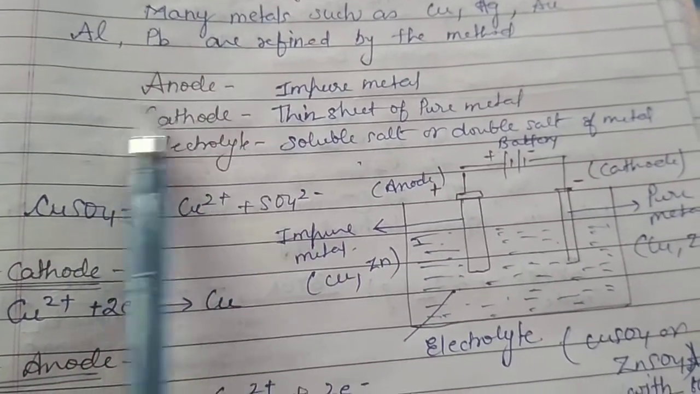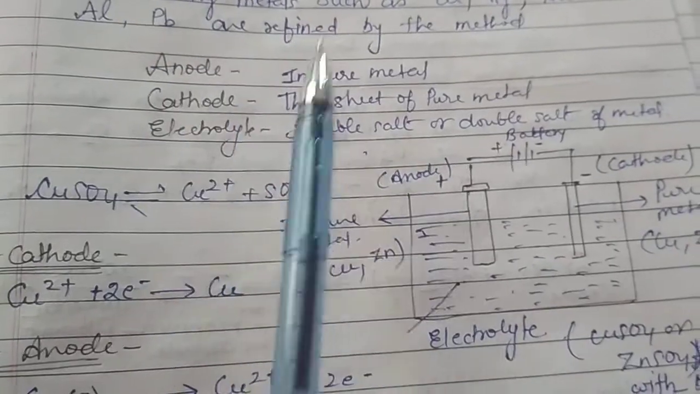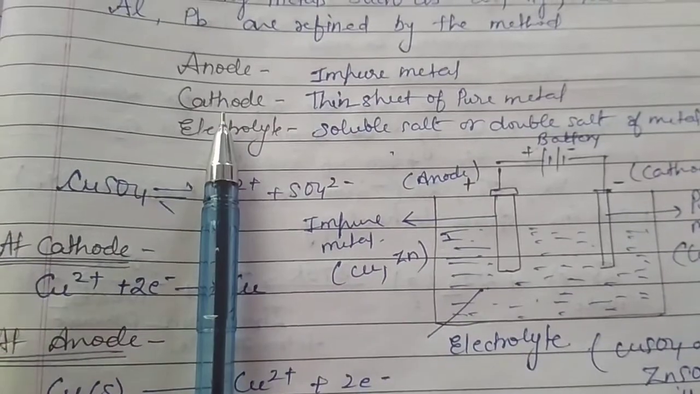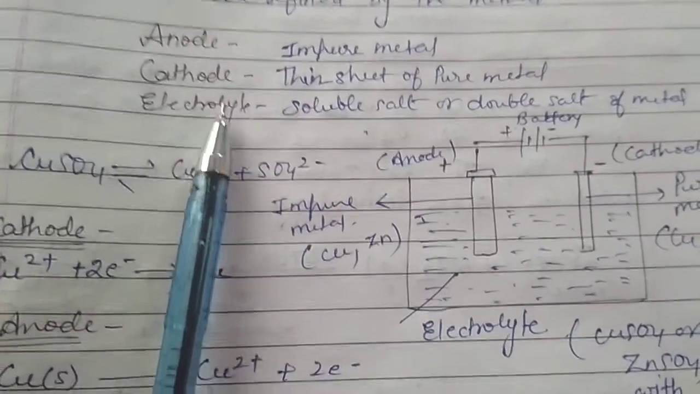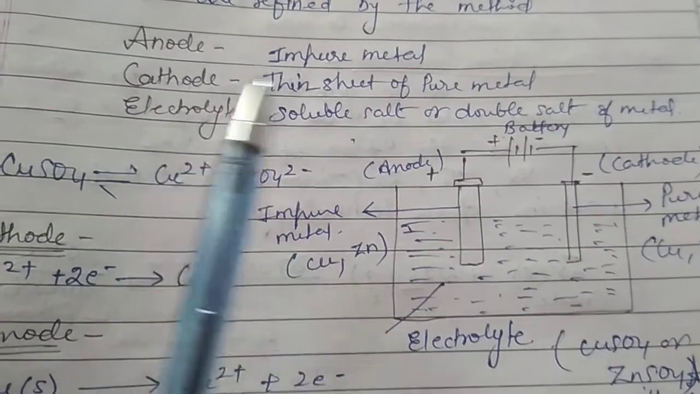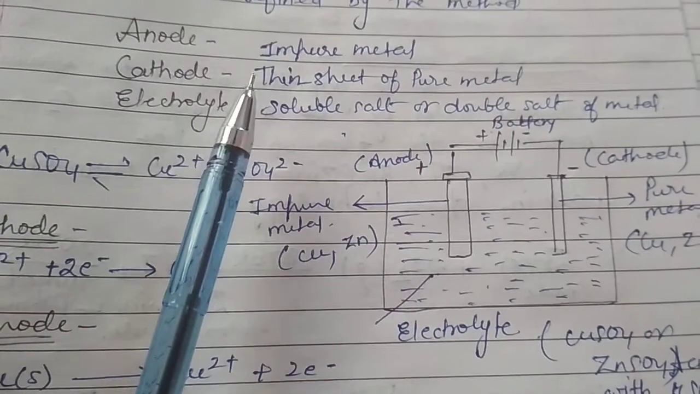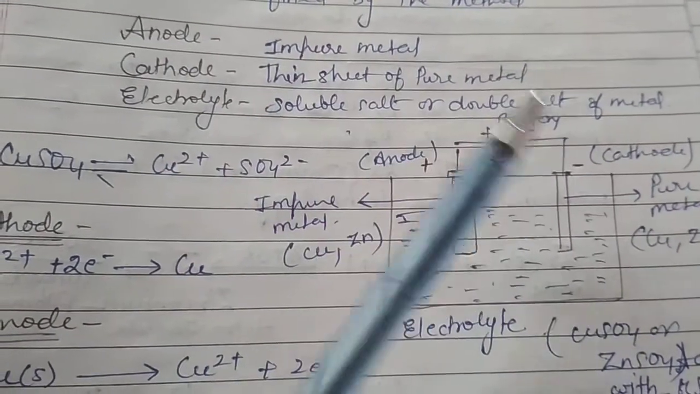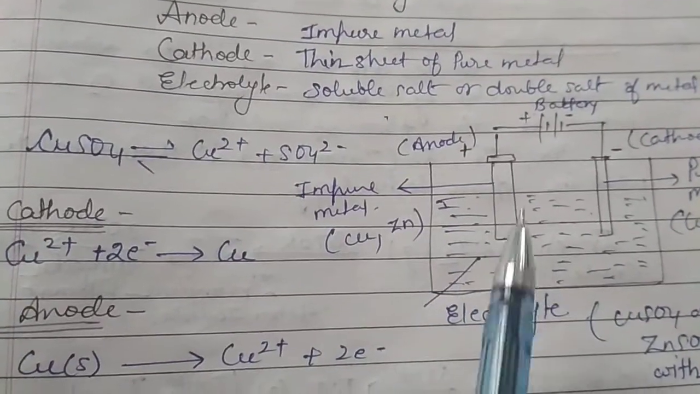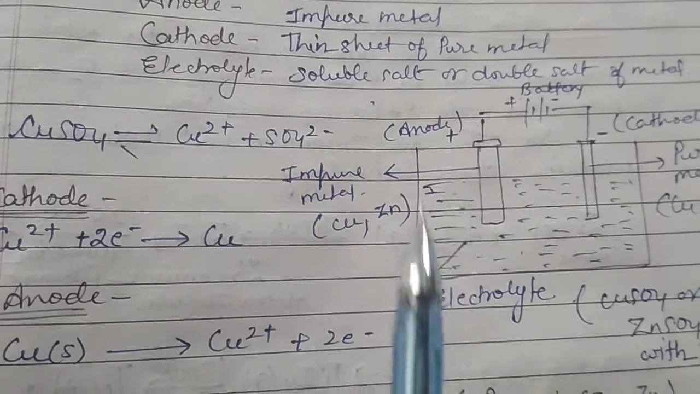So it forms the anode, while the thin sheet of that pure metal is to be taken as cathode, and it is to be electrolyzed in an electrolyte that we are to take in the container, either the soluble salt of that pure metal or the double salt of the pure metal. So we may take the example of copper or zinc.